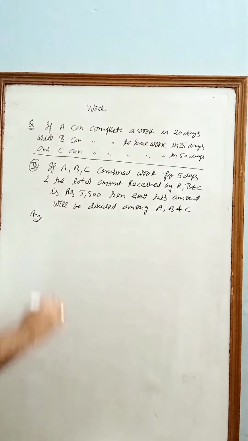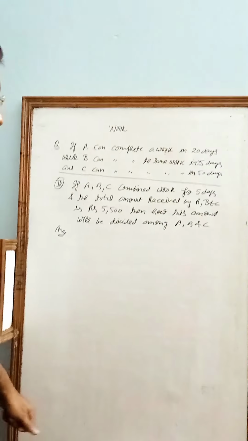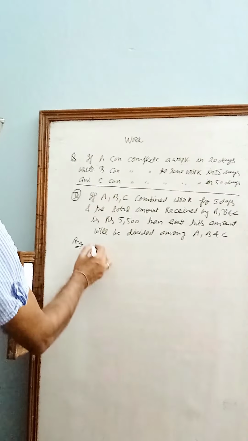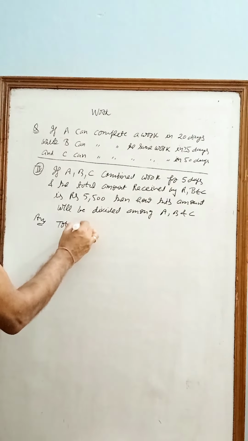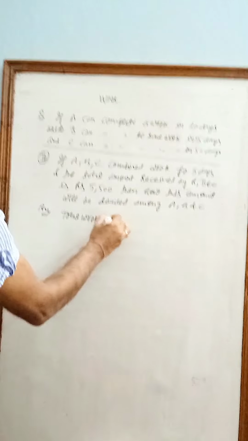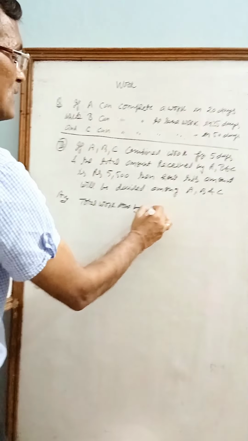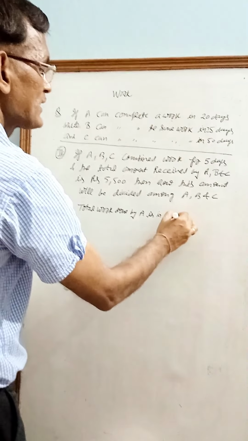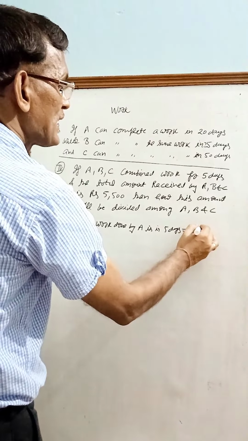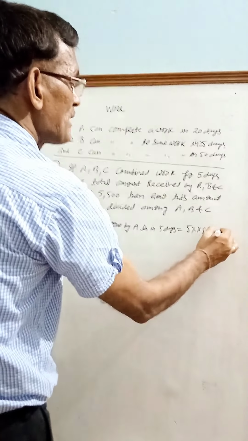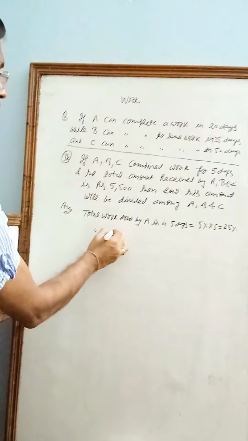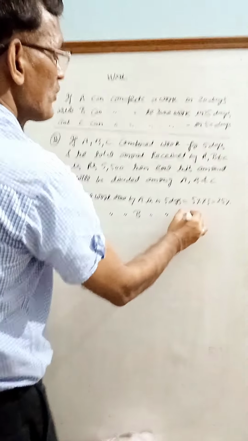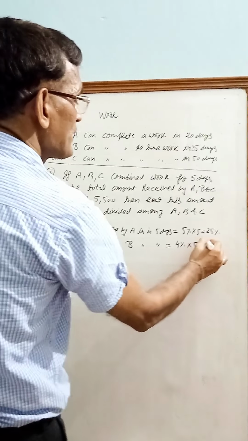Now, A is doing 5% work in one day. Now, total work done by A in 5 days is 5% multiplied by 5, that is 25%. Total work done by B in 5 days is 4% multiplied by 5, that is 20%.